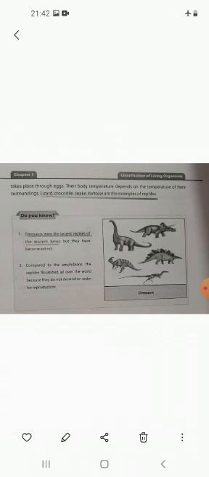Dinosaurs are the largest reptiles. These are also members of reptiles, but they are not present right now because they are extinct. Extinct animals are those animals which are not present right now. They were present sometime in the past, but they are not present anymore. So dinosaurs are now extinct, but they were the largest reptiles. If someone asks you to name the largest reptiles, you will simply say the dinosaurs.